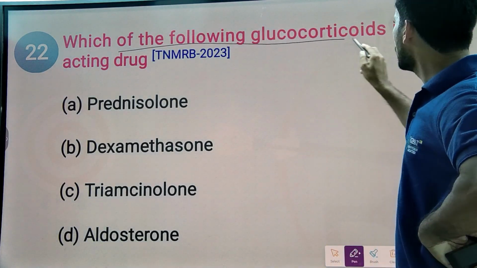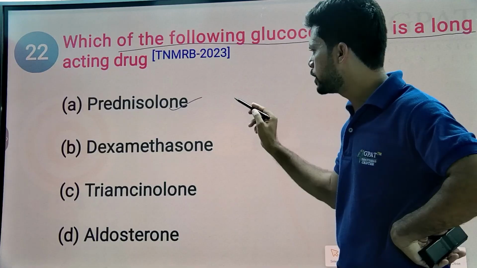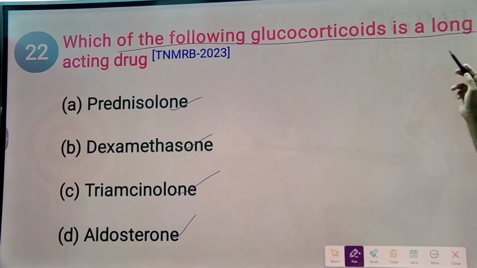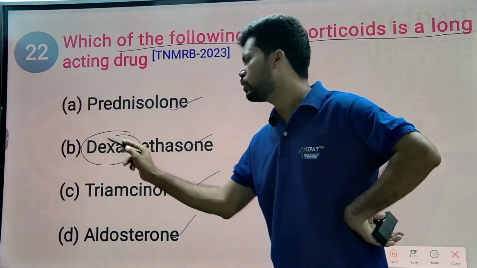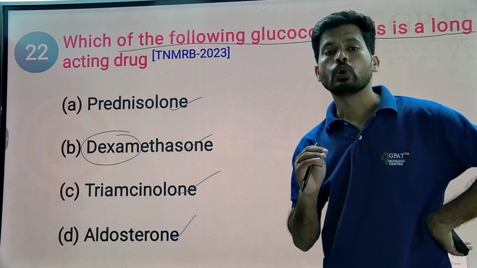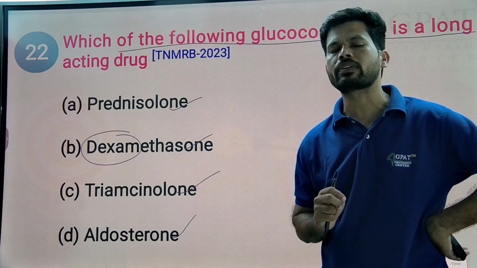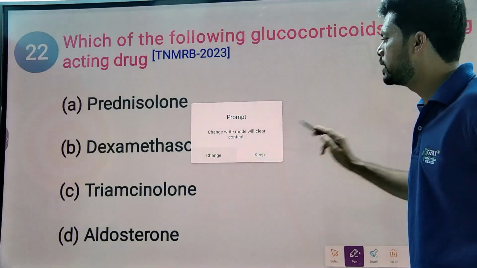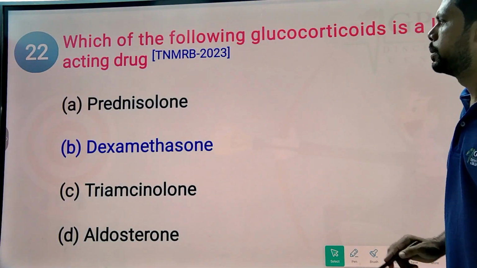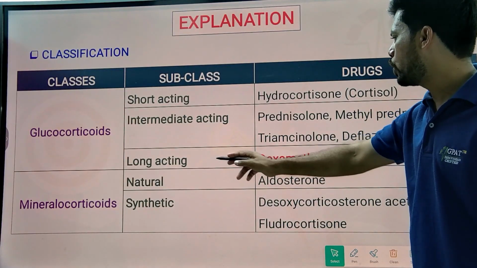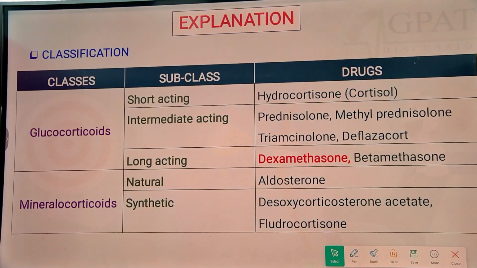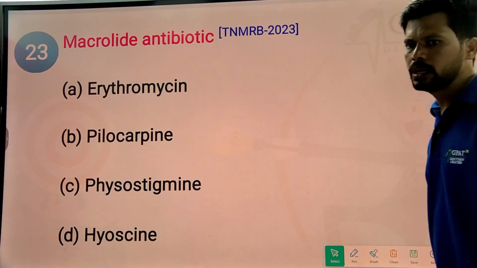Which of the following glucocorticoids is long-acting: prednisolone, dexamethasone, triamcinolone, aldosterone? Drugs like dexamethasone and betamethasone are long-acting glucocorticoids. Glucocorticoids have highly anti-inflammatory as well as immunosuppressant activity. Generally these are steroidal in nature, containing a steroid ring in their structure. The answer is very simple: dexamethasone. This is a classification of glucocorticoids as well as mineralocorticoids. Mineralocorticoid is nothing but aldosterone, naturally present in the body, which helps in sodium and water reabsorption.